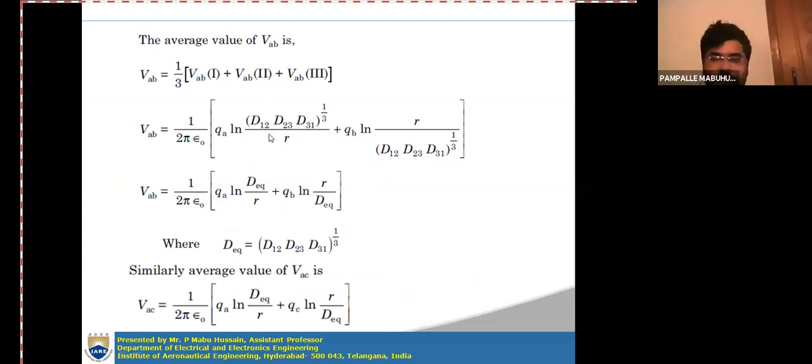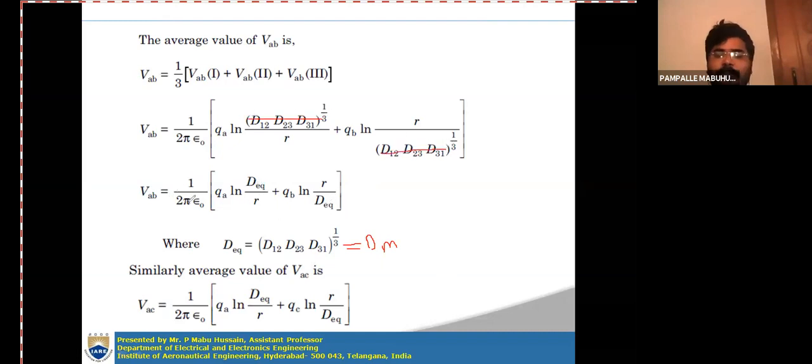In place of (D12 D23 D31) whole to the power of 1 by 3, you can write D equivalent, which is nothing but the mutual GMD. Simply in place of this, you are writing D equivalent.